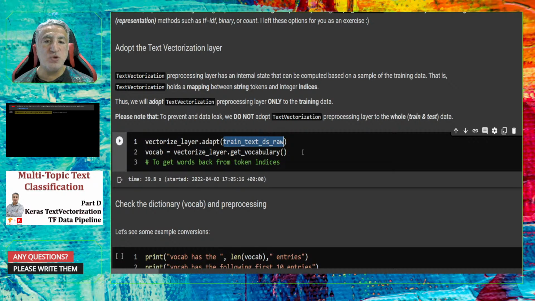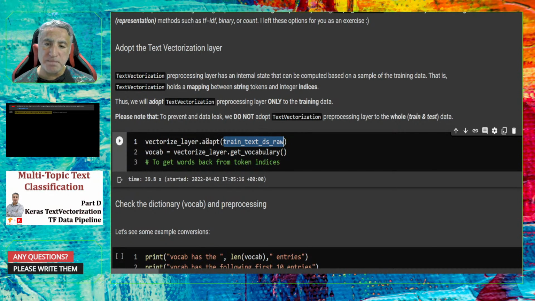Instead, I will use only the train text to adapt the text vectorization layer. As you might remember, in the previous parts I explained the reason very well. I would like to prevent any data leakage.